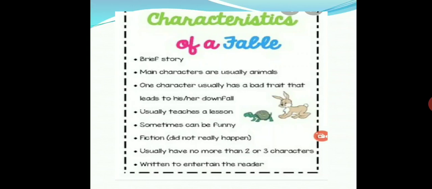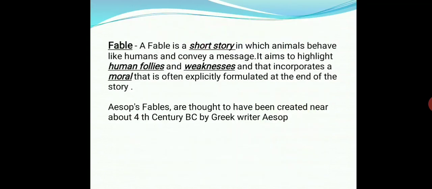So, we can summarize these characteristics in the form of a definition. The definition of a fable is a short story in which animals behave like humans and convey a message.